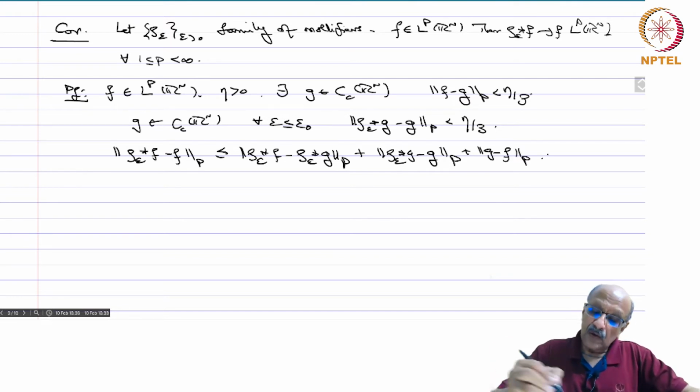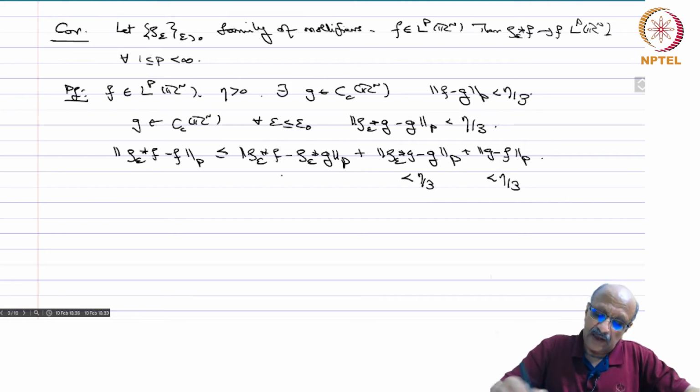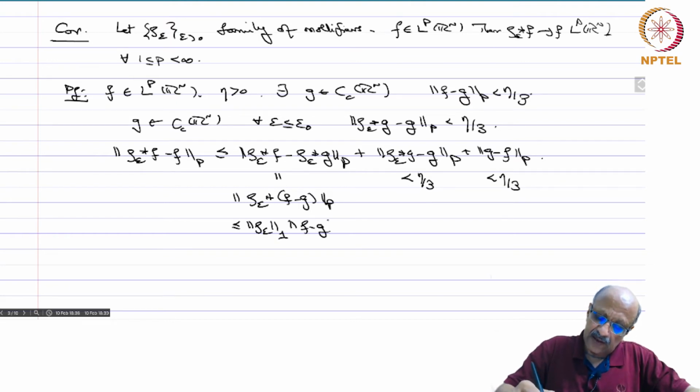Okay. So, now this is less than eta by 3, this is also less than eta by 3, and this is equal to the norm of rho epsilon star (F minus G) in LP, and by Young's inequality this is less than or equal to the norm of rho epsilon in L1 times the norm of F minus G in LP.